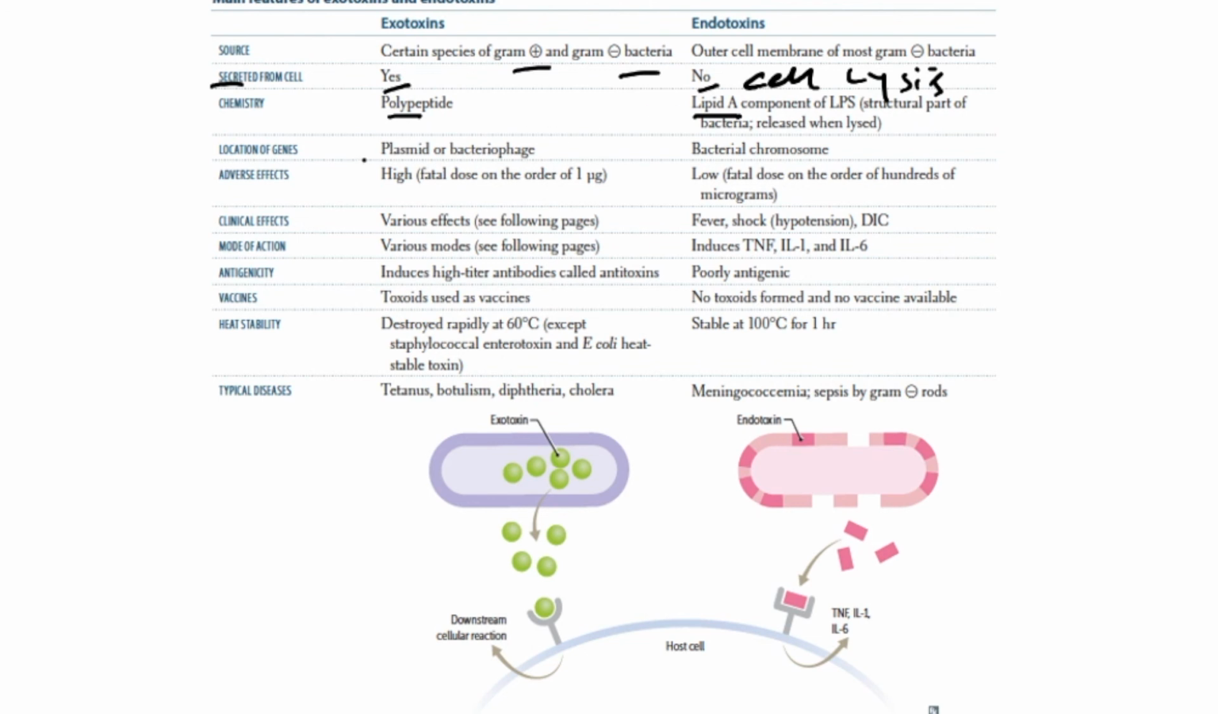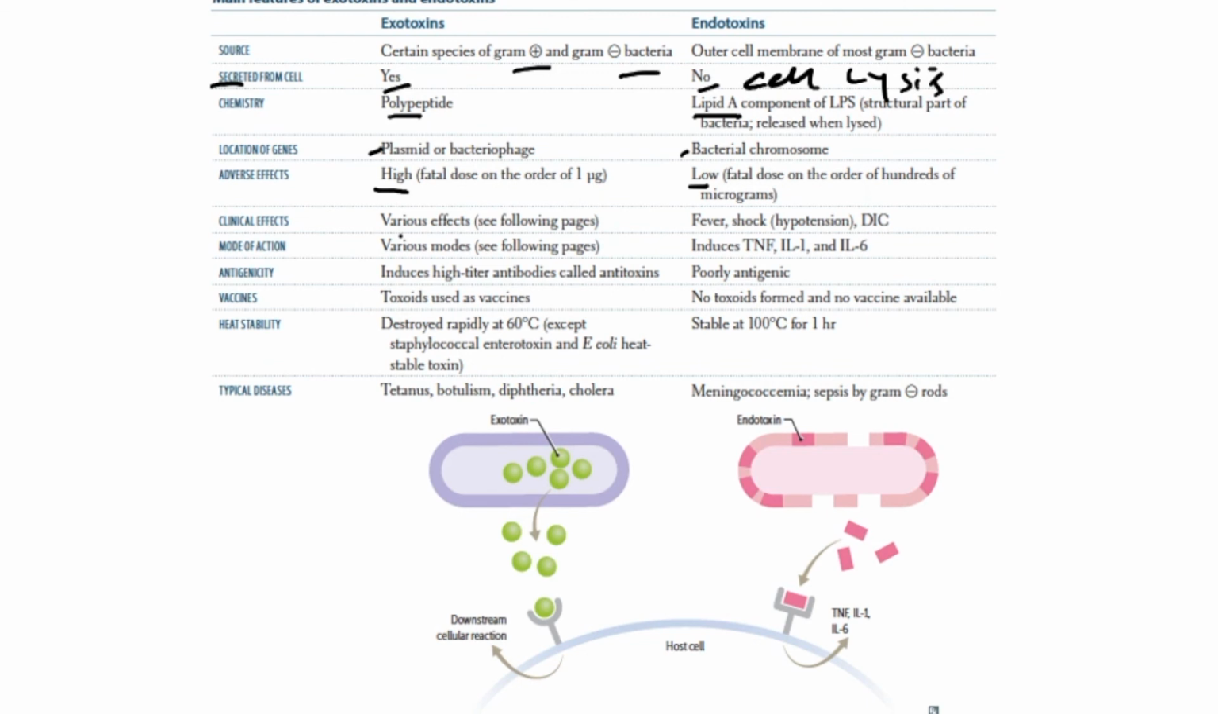Location of genes which are responsible for the formation of exo and endotoxins. The gene for exotoxin is on a plasmid, extrachromosomal DNA, or bacteriophage. Endotoxin is encoded by the bacterial chromosome, which is supercoiled double-stranded DNA. Adverse effect of exotoxin is very high. On the other hand, adverse effect caused by endotoxin is low.